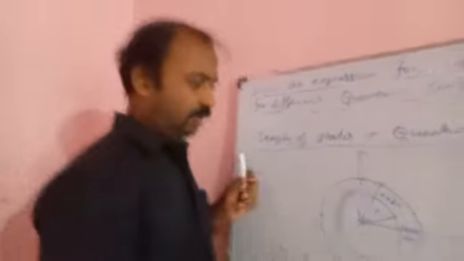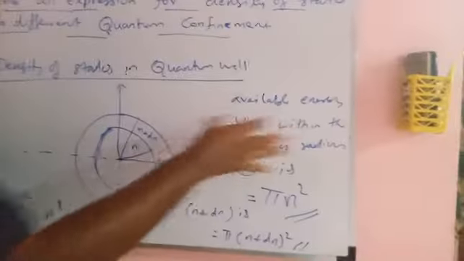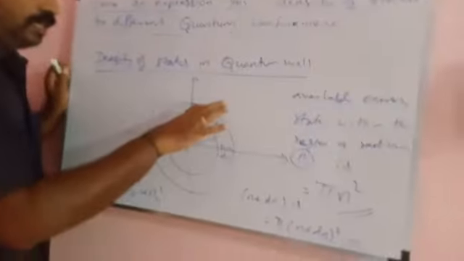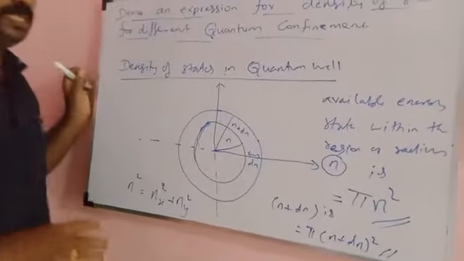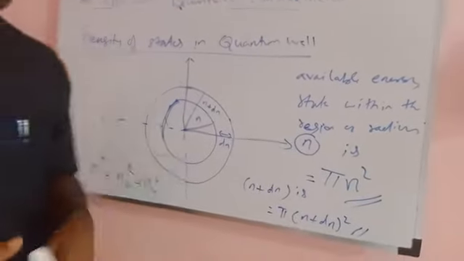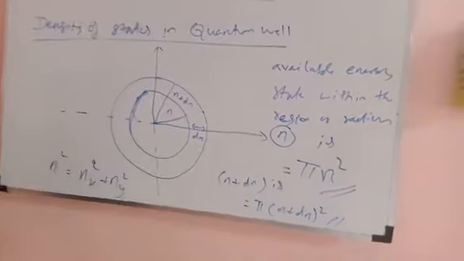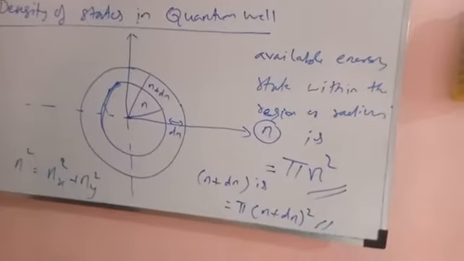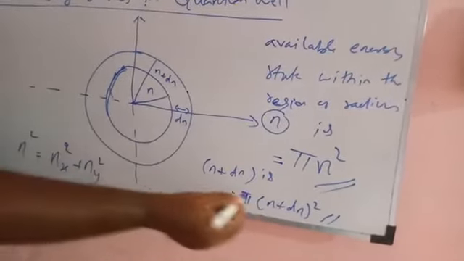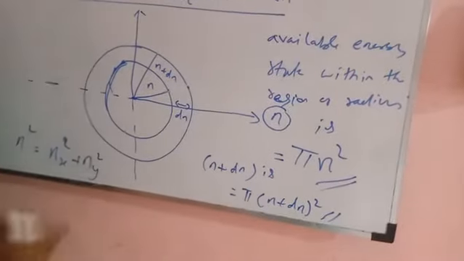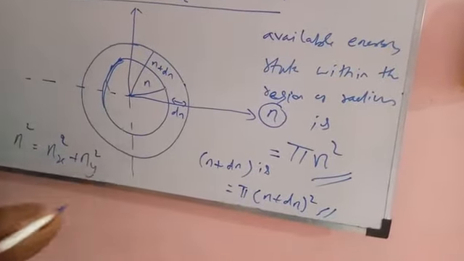Now first, we are going to find the available states within this region and the available states within this region. That can be found by using this formula, the area of this circle. So pi n squared, and here it is pi (n plus dn) squared. Okay, now we move to the next steps.